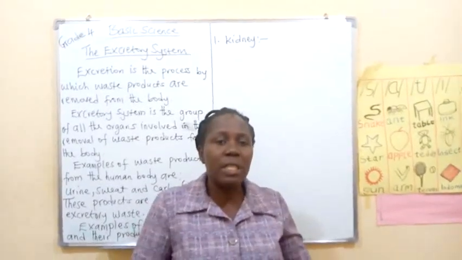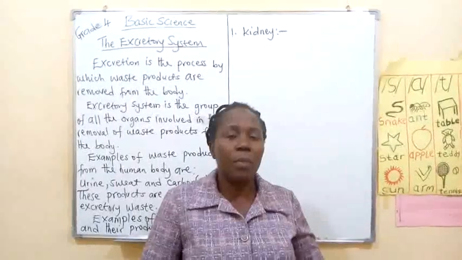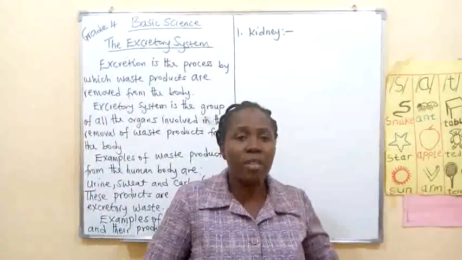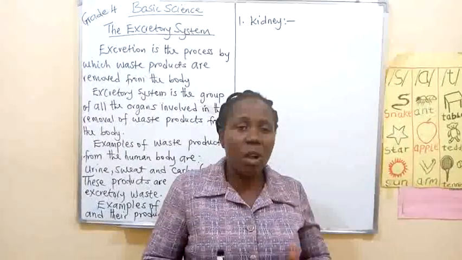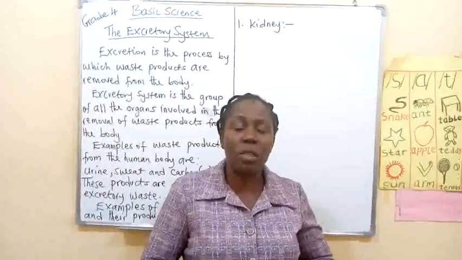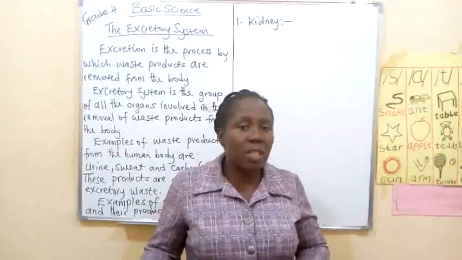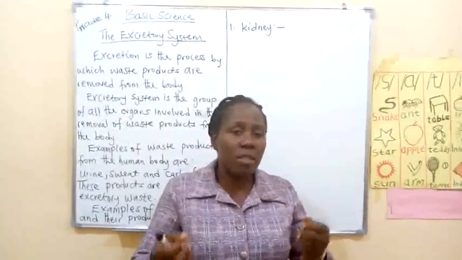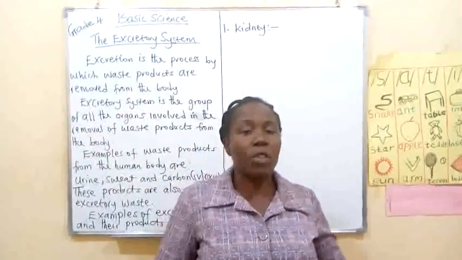You notice that your feces is most of the time in solid form. But the excretory products are not solid. They are always liquid or gaseous. While what we eject from our body is solid or semi-solid. Are we together? Alright, we continue.